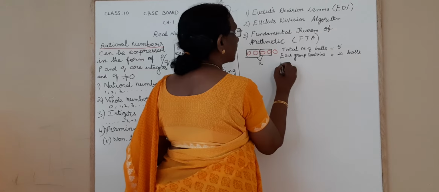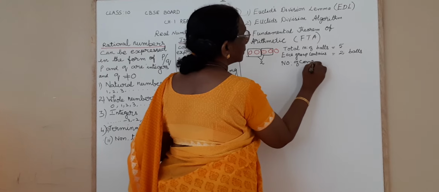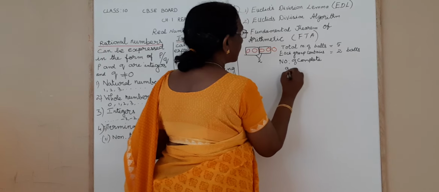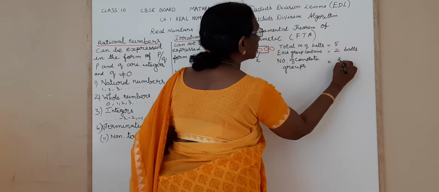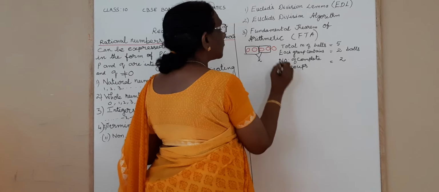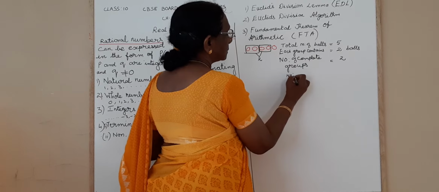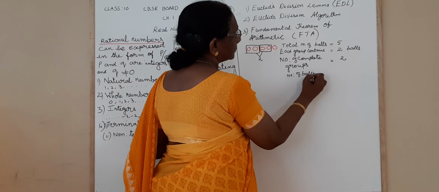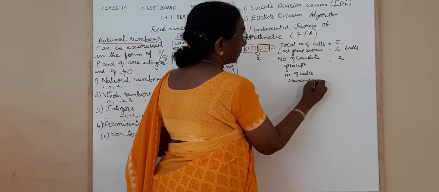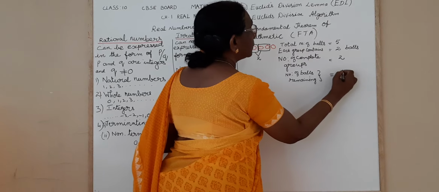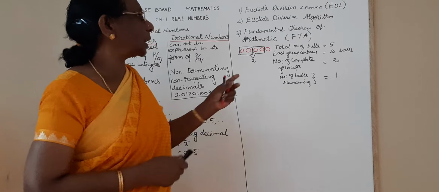The number of complete groups is equal to 2. And now see how many balls are remaining in the incomplete group. Number of balls is equal to 1.